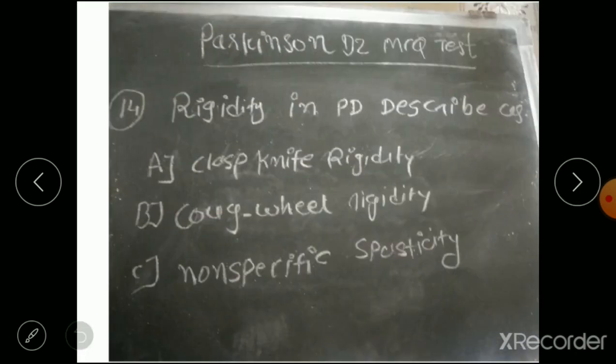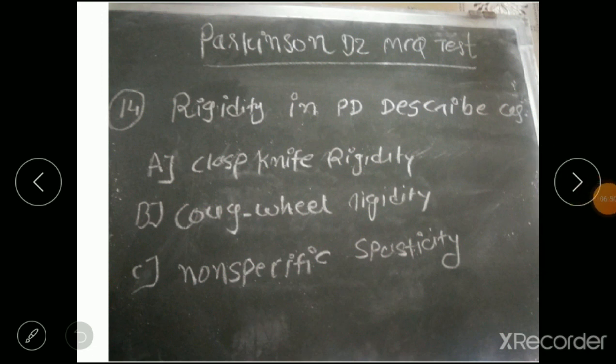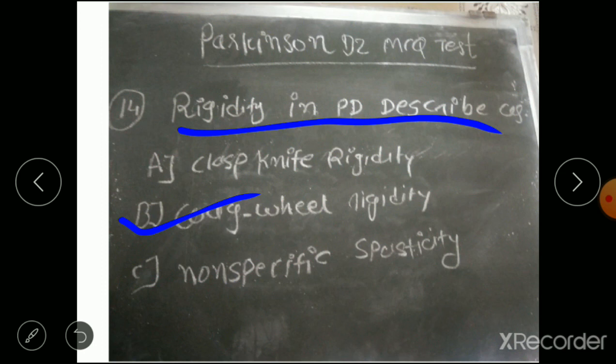Question 14. Rigidity in PD is described as: A, clasp knife rigidity. B, cogwheel rigidity. And C, non-specific spasticity. So the correct answer is B, cogwheel rigidity, because in the clinical features we discussed that rigidity has two types, cogwheel and lead pipe. In Parkinson disease, cogwheel rigidity is common.